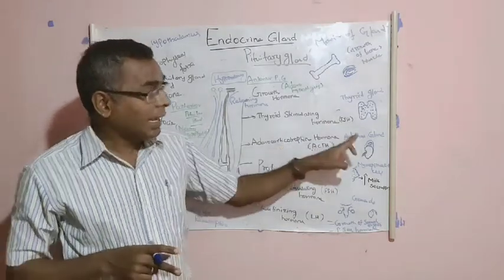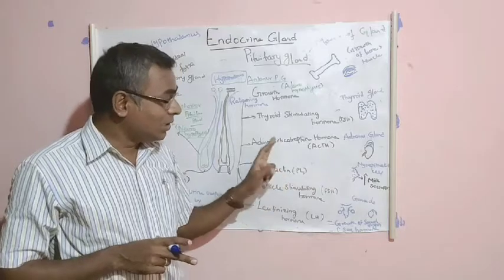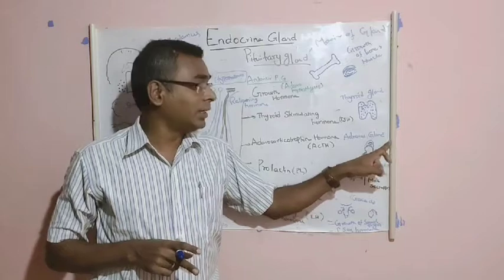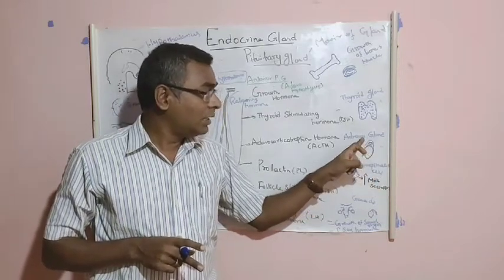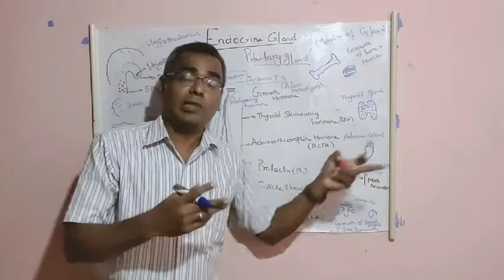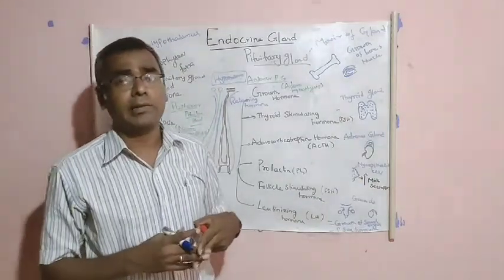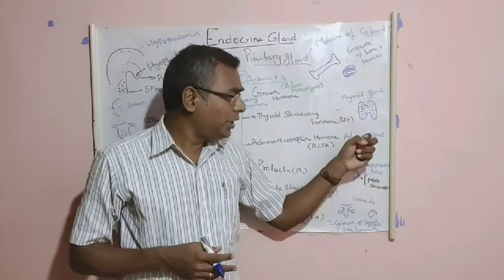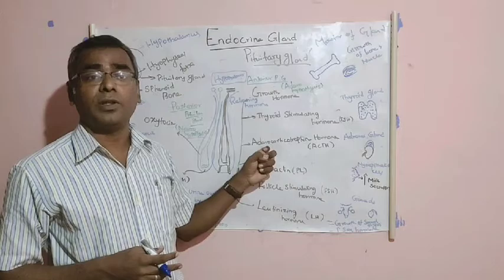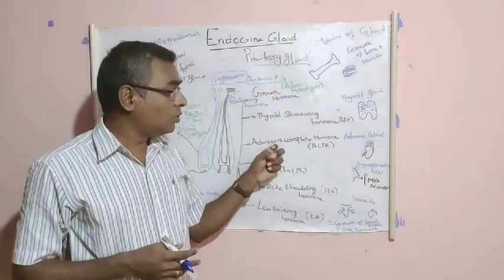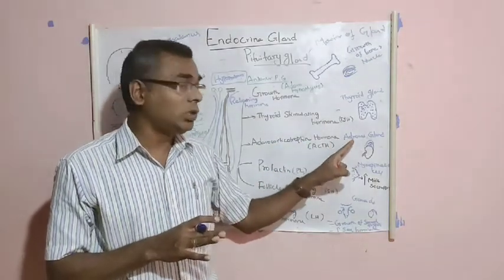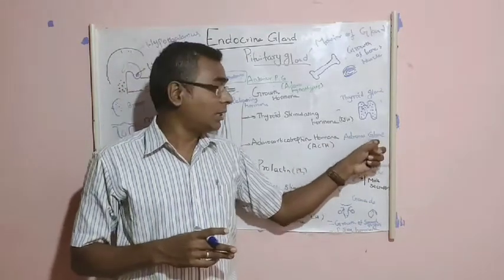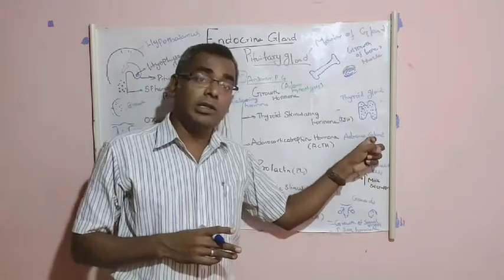This hormone acts on the adrenal gland. We can say this hormone stimulates the growth of the adrenal gland, and the adrenal gland secretes hormones like glucocorticoids, mineralocorticoids and androgen hormones. The secretion of these hormones depends on the adrenocorticotropic hormone, which controls the growth and release of hormones from the adrenal gland. The adrenal gland is located over the kidney.